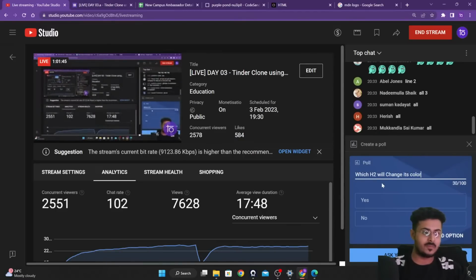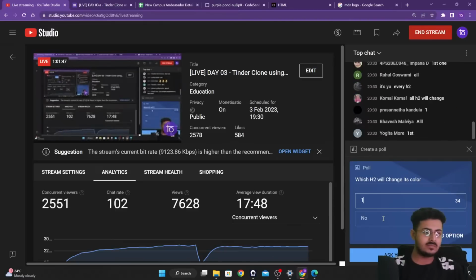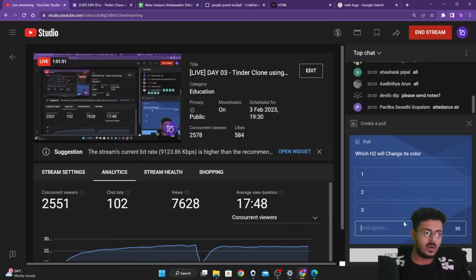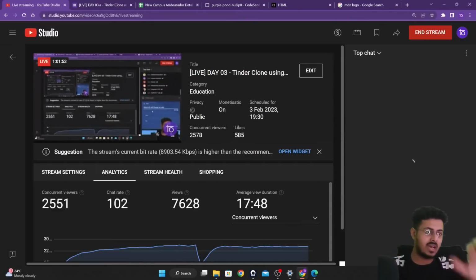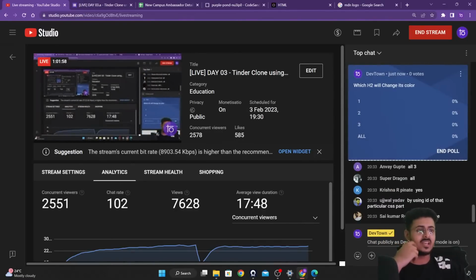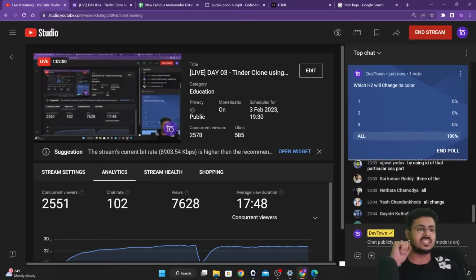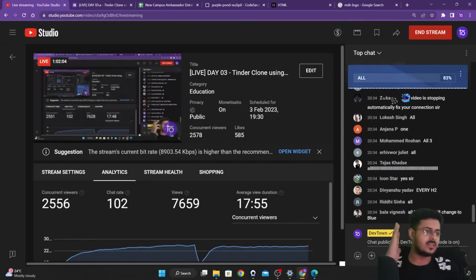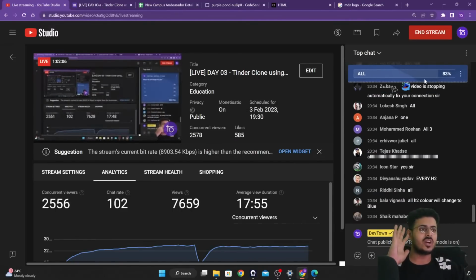Okay, 1, 2, 3, or all? Ask your community. I'm asking you a very simple question, guys. Which particular h2 will change its color? 1, 2, 3, or all?